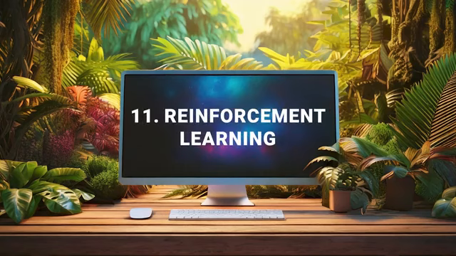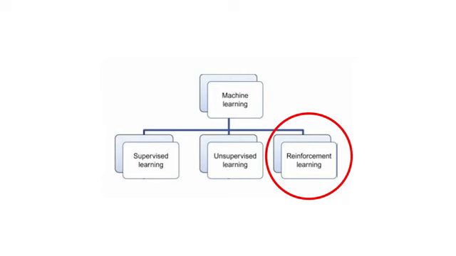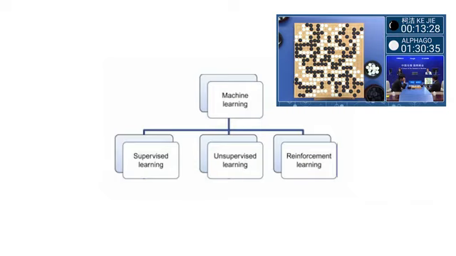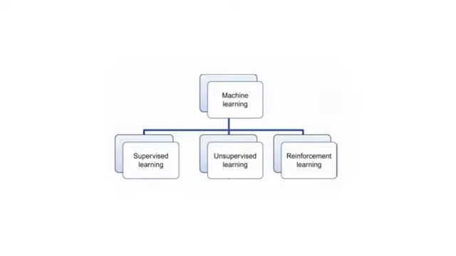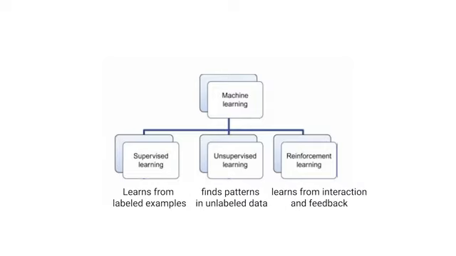Reinforcement learning is a newer branch of machine learning that has recently been accepted as a third main branch of machine learning and has gained momentum in the late 2010s, particularly with the success of DeepMind's chess engine AlphaGo in 2016. It's distinct from both supervised and unsupervised learning because it operates on a fundamentally different principle. Instead of learning from pre-labeled examples, supervised, or finding patterns in unlabeled data, unsupervised, it learns from interaction and feedback.